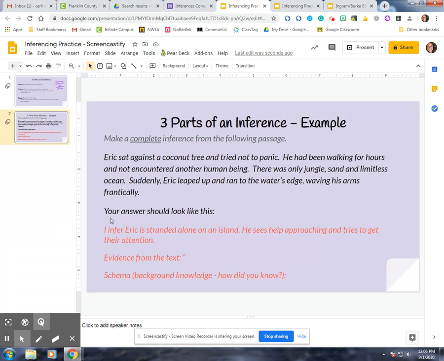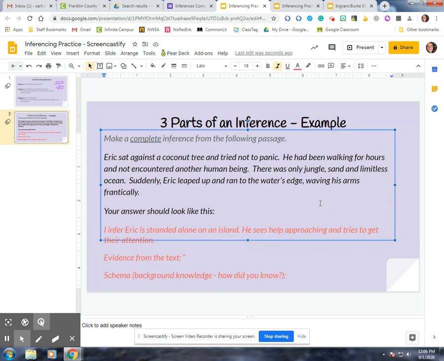I picked that out from evidence. It doesn't say that there's help coming. I think that help is either a boat or an airplane. But it doesn't say that it's a boat or an airplane. It just says he runs to the water's edge waving his arms.